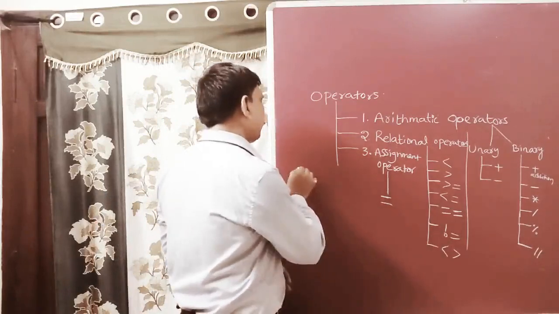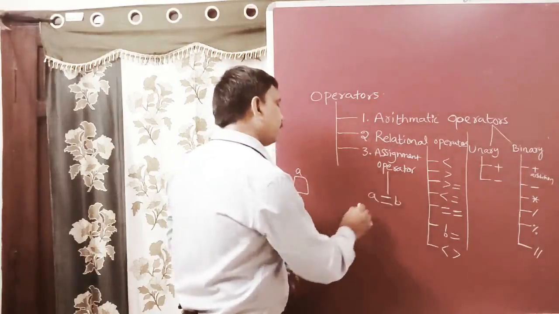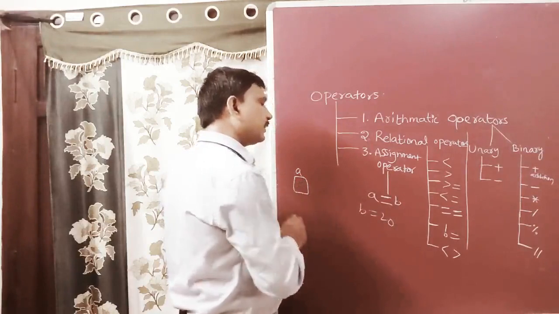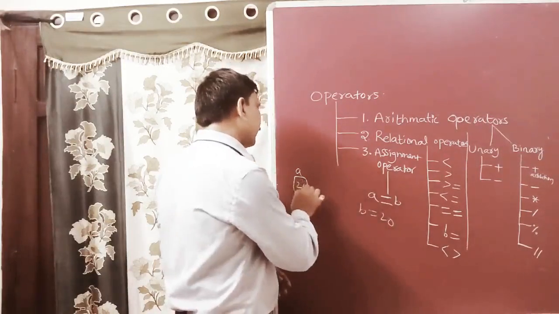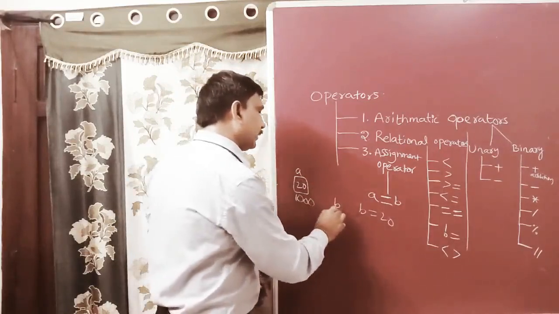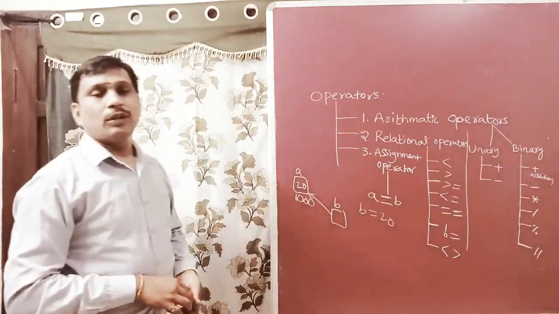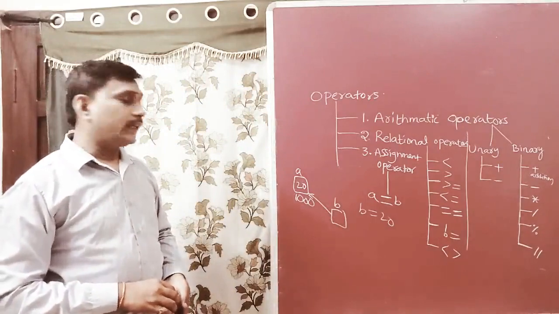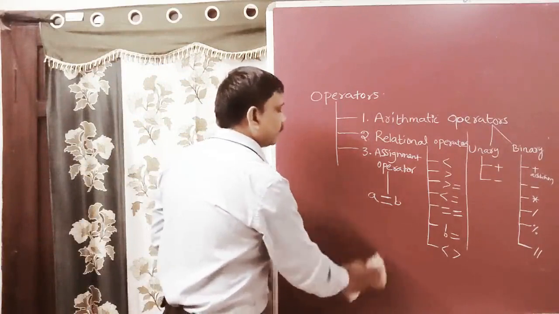Otherwise, A is assigned B. Suppose B already holds 20, and I create the statement A is assigned B. So the value of B is stored in A. That means both A and B represent the same memory location. In this way, the assignment operator works.